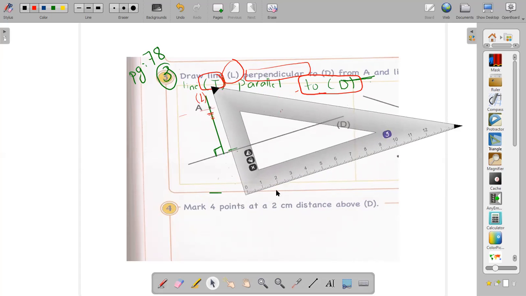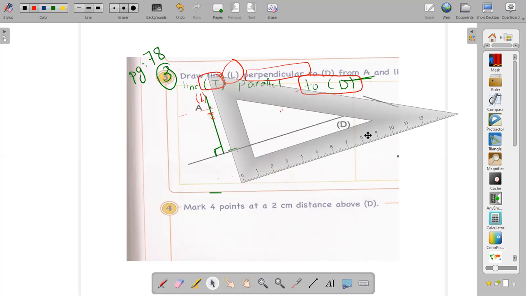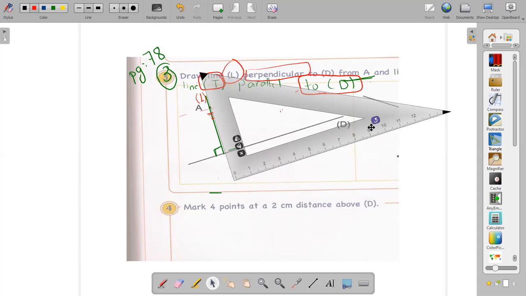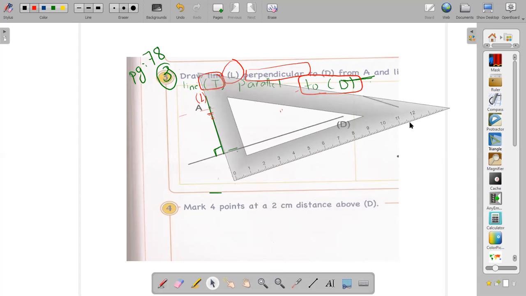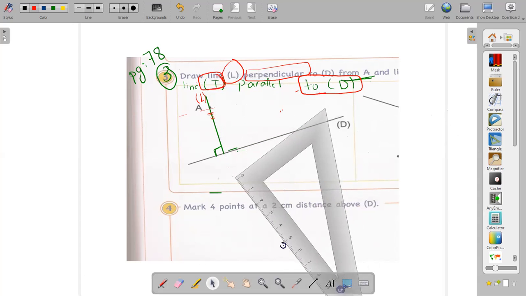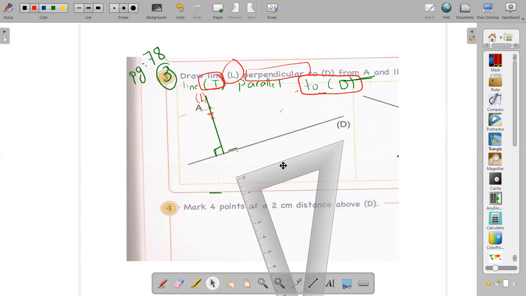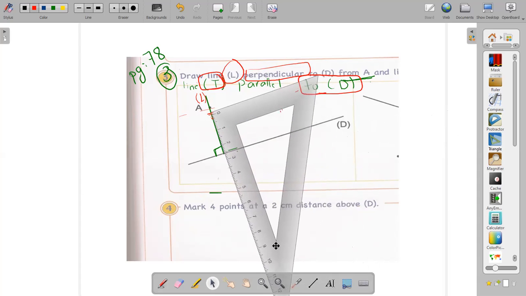Now the bottom of the set square has to be on the line L, not on the line D. Okay, meaning the perpendicular that I drew, I will put the bottom of the set square on this line. This is the bottom, from 0 to 12. I will flip it so that the bottom is on the line I drew, which is the perpendicular. Now the right angle, did you see the right angle?